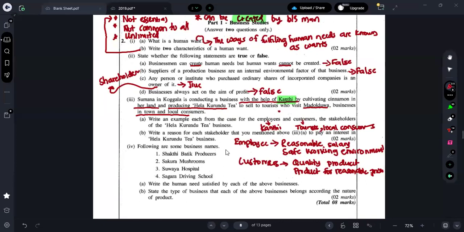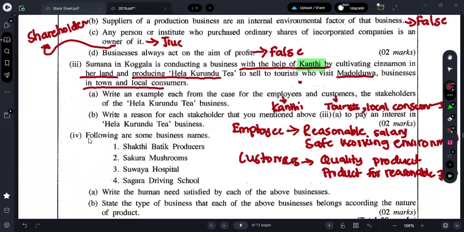Following are some business names: Shakti Batik Producer, Sakura Mushroom, Suvaya Hospital, Sagara Driving School. Write the human need satisfied by each of the above businesses. For A, I'm writing the answer here.